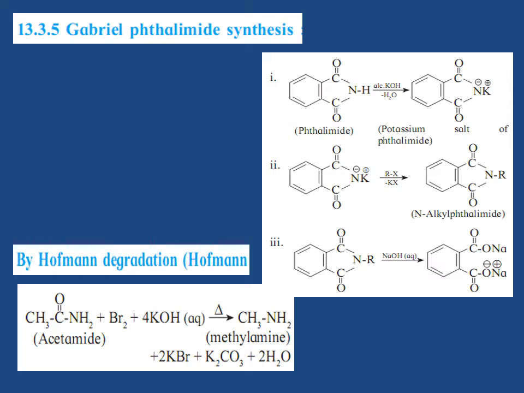Thus, RCONH2 plus Br2 plus 4 KOH, aqueous, on heating gives RNH2 plus 2 KBr plus K2CO3 plus 2 H2O. For example, CH3CONH2 plus Br2 plus 4 KOH on heating gives CH3NH2, methylamine, plus 2 KBr plus K2CO3 plus 2 H2O.